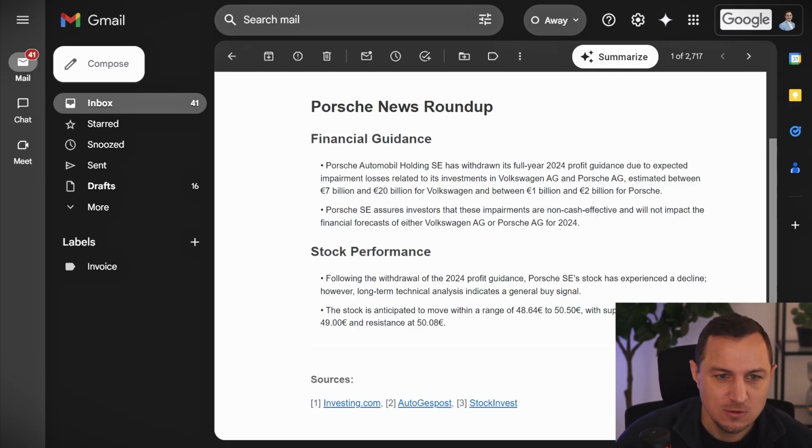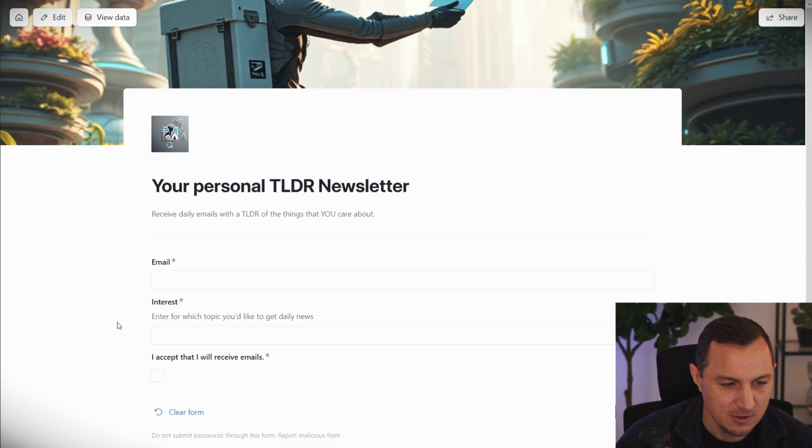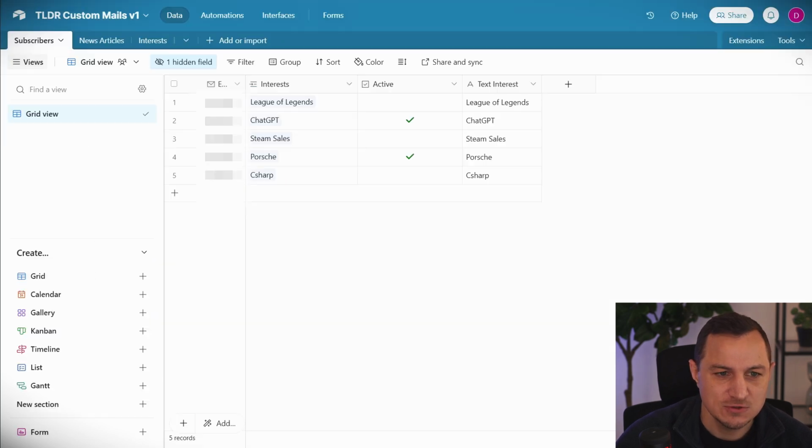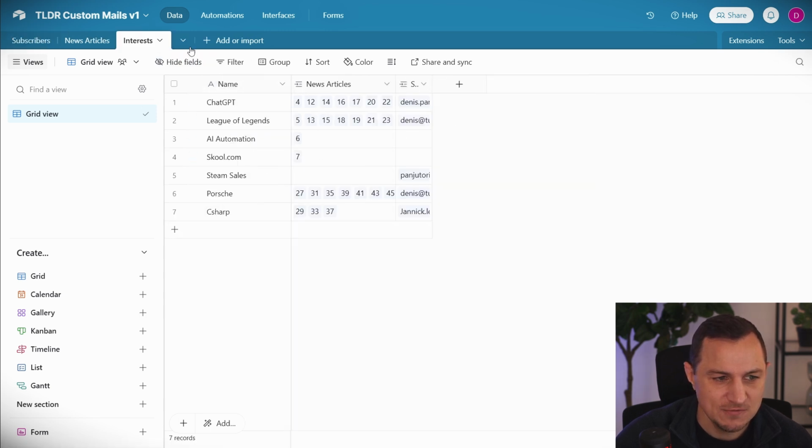Okay, so the automation works like this. So first of all, we have this form here. Once somebody enters something into this form, the user is created in the database. So this creates a new subscriber, and the interest that the user has entered here as text interest is then created as a new interest field inside of this table here. So we have this table interests, where there are all the interests that people have entered. So I have multiple users and they have registered and they have different interests.